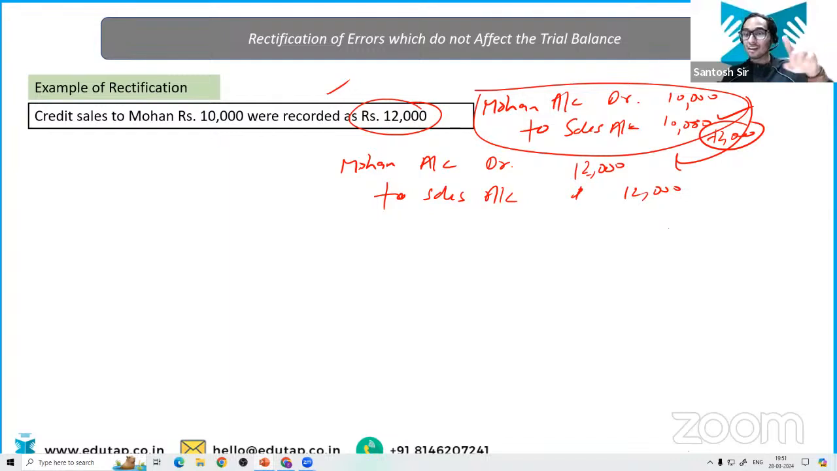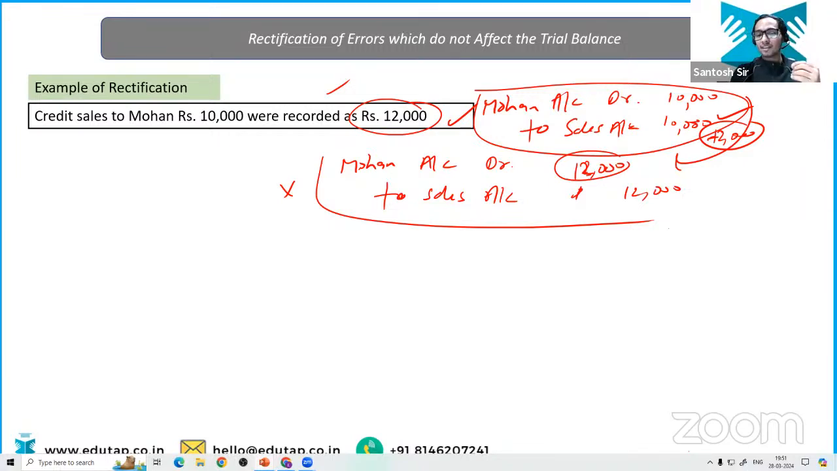Listen to me very carefully. It is over debited by 2000. How are you going to nullify it? The rectification entry would be, this is the wrong entry, this is the right entry. So you have to deduct 2000 from Mohan's account. How are you going to do it in the accounts? It is over debited, so you are going to credit it.